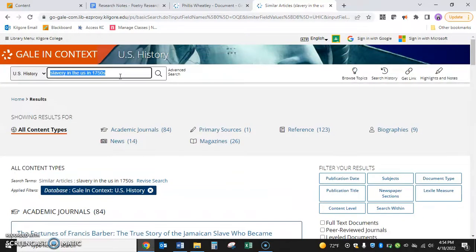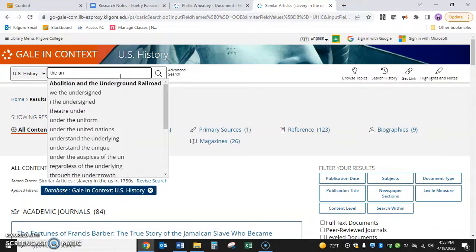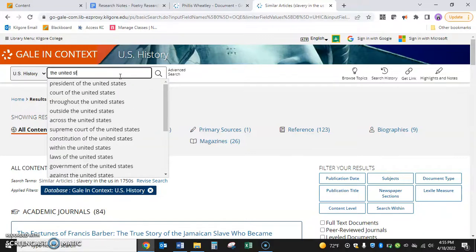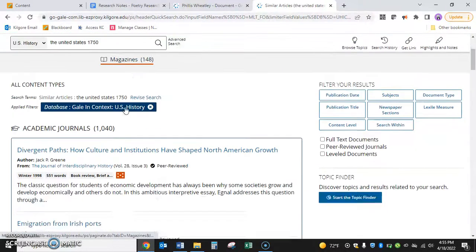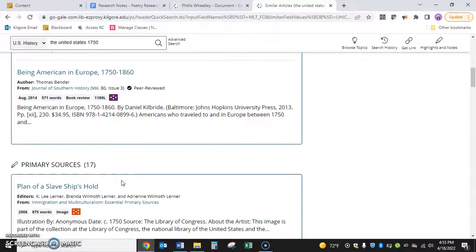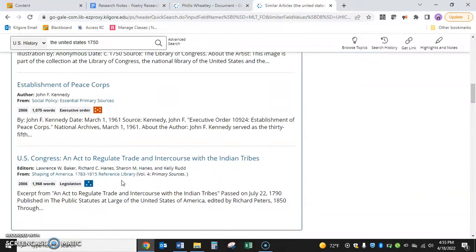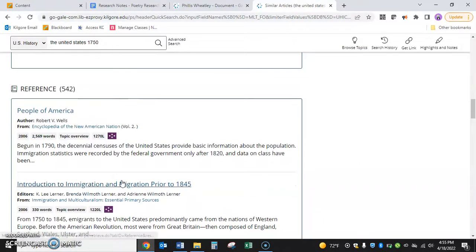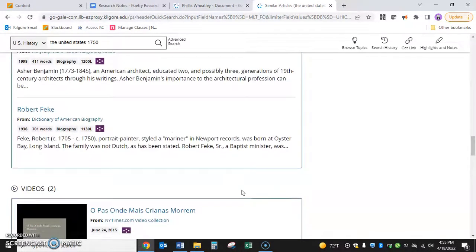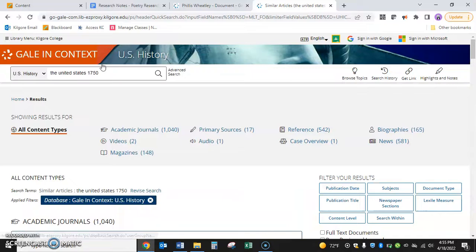I might just search the United States 1750. Okay, and find information about that time period as well. You may or may not find anything in this history database by just searching the year, but you can definitely find some things about like what's going on in the time period.